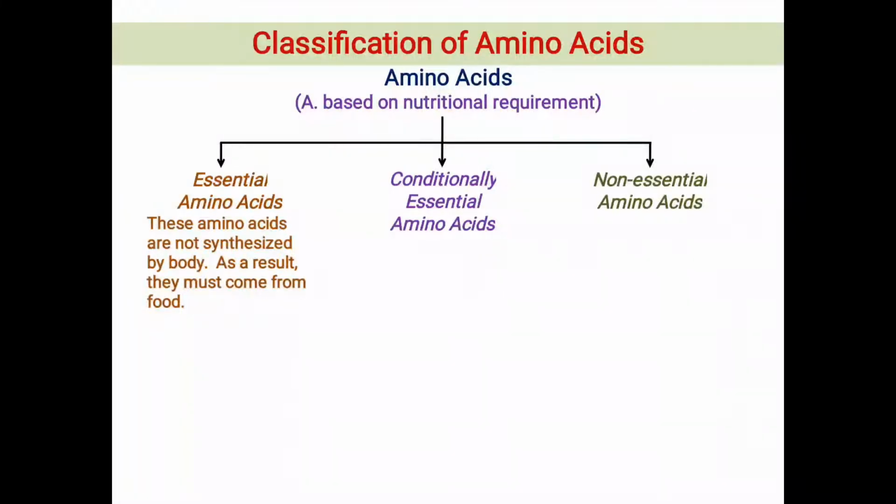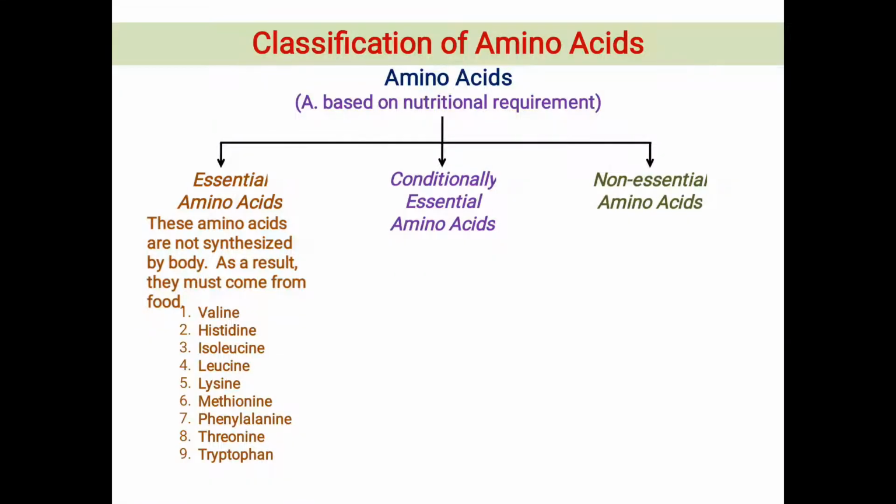So these essential amino acids are valine, histidine, isoleucine, leucine, lysine, methionine, phenylalanine, threonine and tryptophan. All these 9 amino acids are not synthesized by our system, that's why they must come from our food or diet, and their deficiency may lead to reduced protein synthesis and thereby may cause mild to severe health issues.